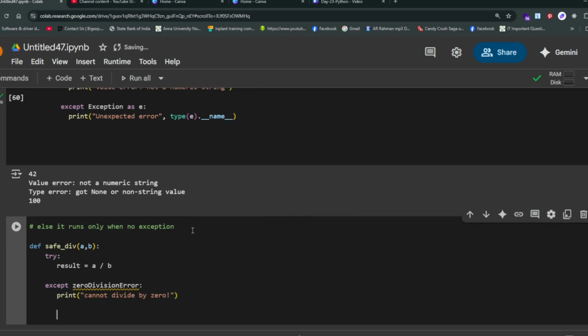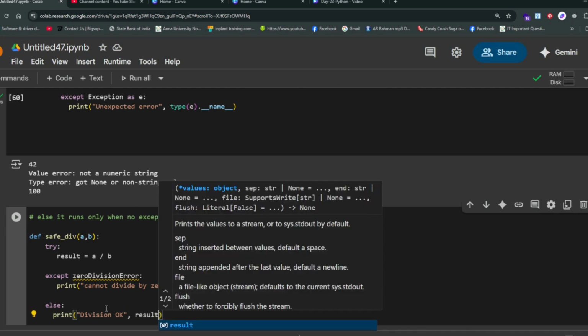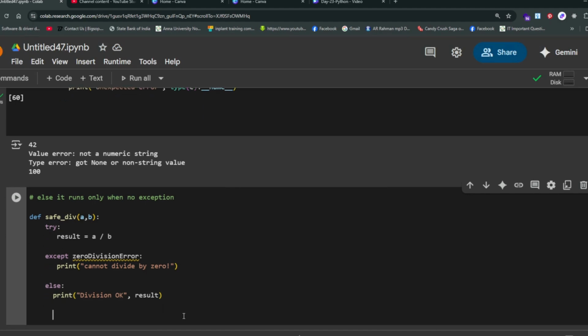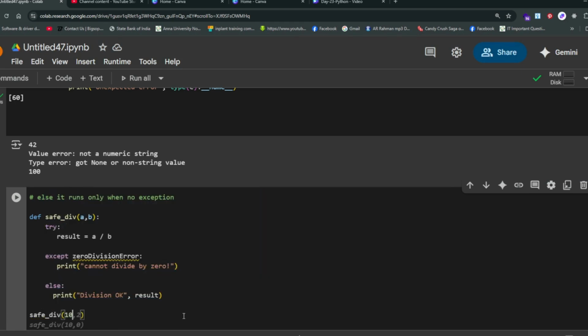Now else: print the result. Okay. Now we are going to pass the values for a and b: 10 comma 2.